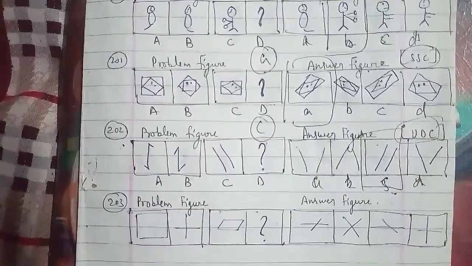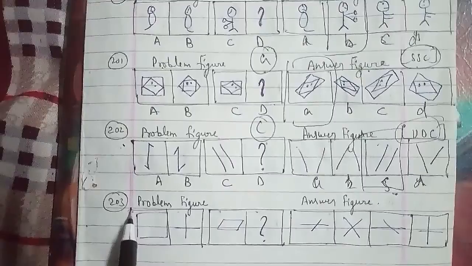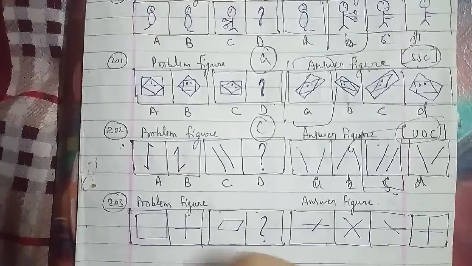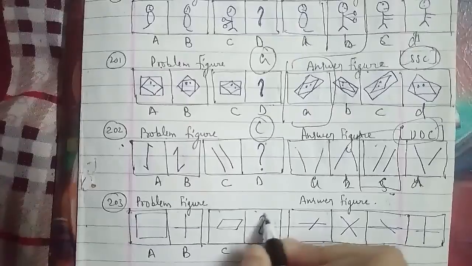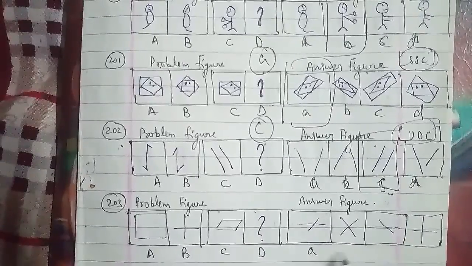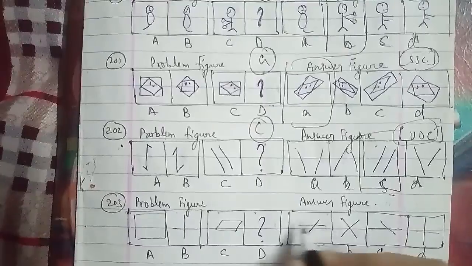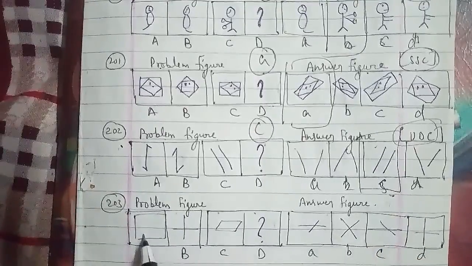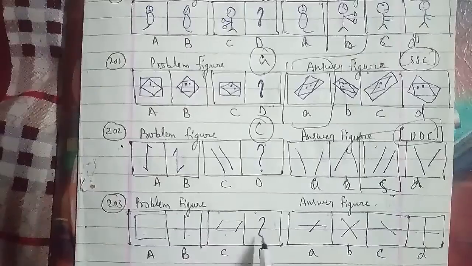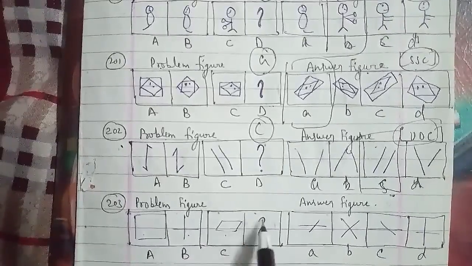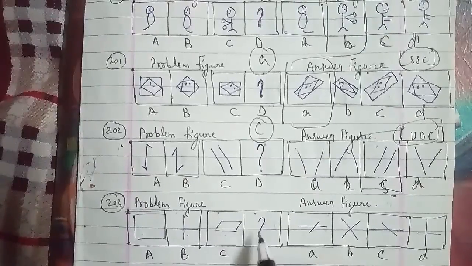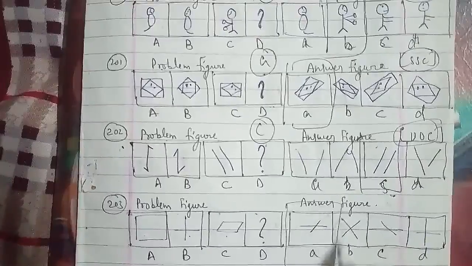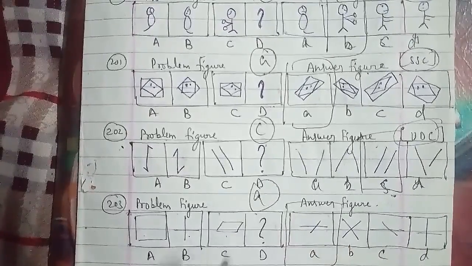We will go ahead with another question. This is the 203rd question of the session. These are the problem figures and the answer figures, named A, B, C and D. The missing figure we have to find is among the answer figures. As you can see here, we have squares, then a plus sign, then a parallelogram. Here the adjacent sides of the figures are removed and the other two sides are brought to the center. So the figure A will be the right answer for this particular question.